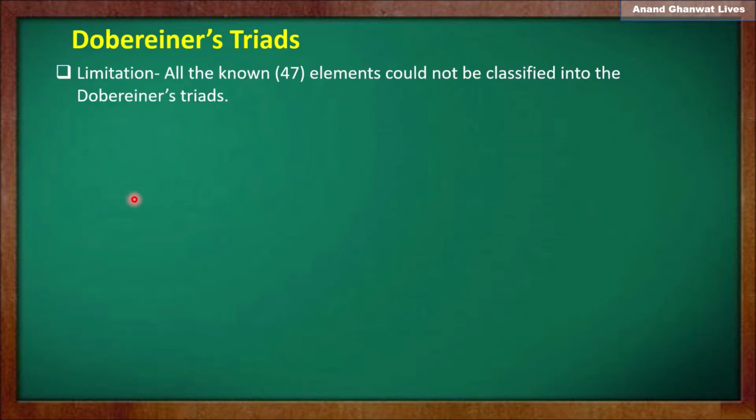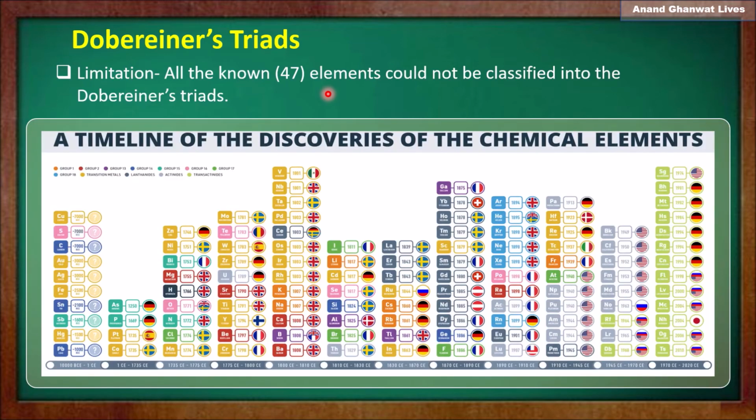Now let us understand the limitation of Dobereiner's triads. In 1817, a total of 47 elements were known, but Dobereiner could not classify all the known elements in triads. Let us look at the chart of the timeline of the discoveries of the chemical elements.